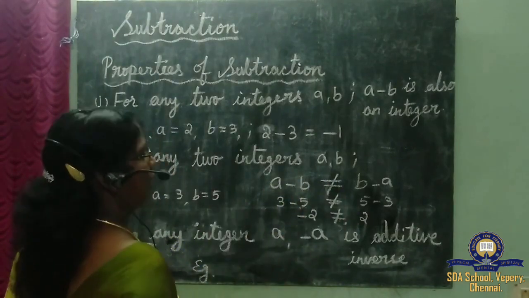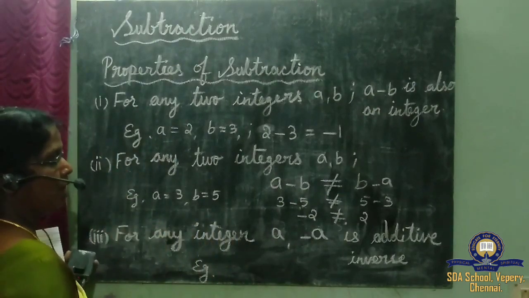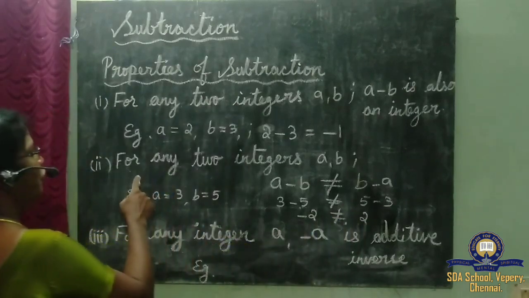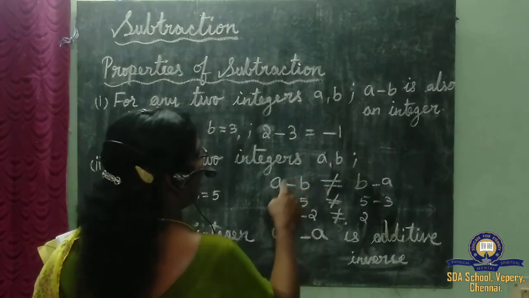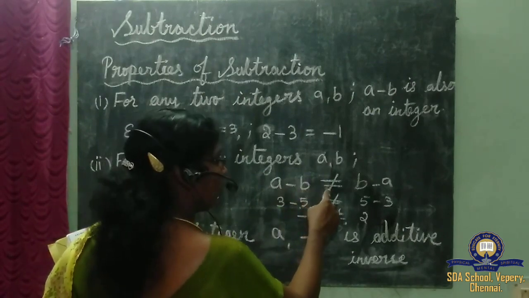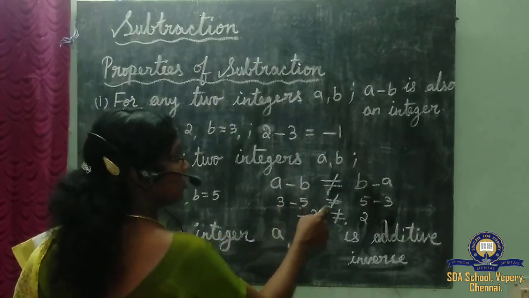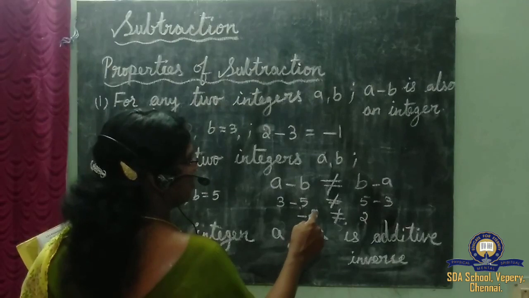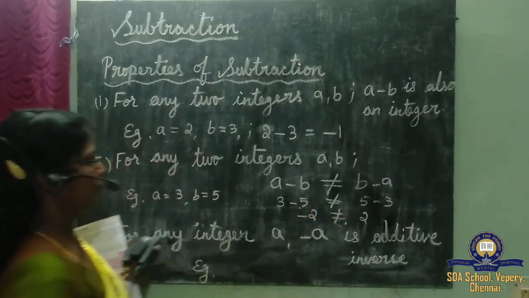It will not give us an equal integer value. Minus 2 is different, plus 2 is different. So for any two integers a comma b, a minus b is not equal to b minus a. That is 3 minus 5 is not equal to 5 minus 3. How? We get the answer minus 2, which is not equal to 2.